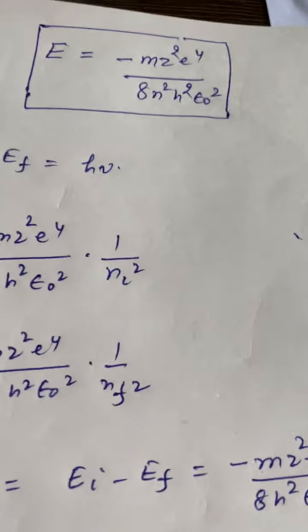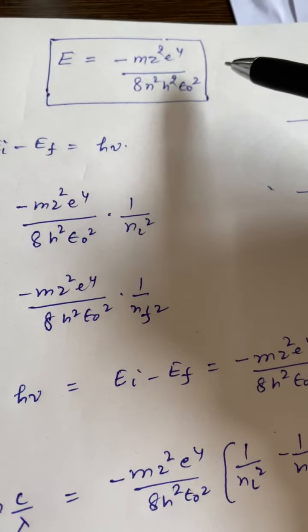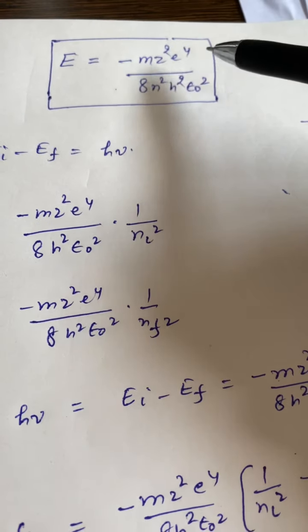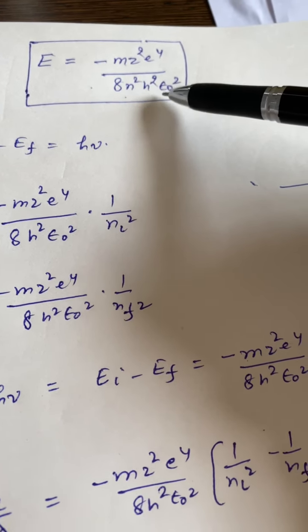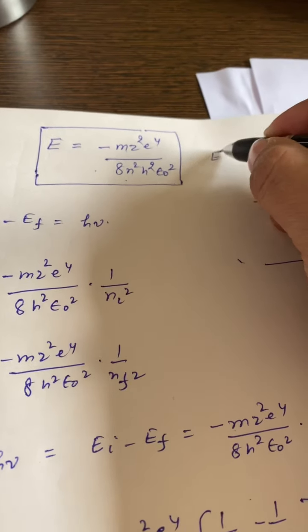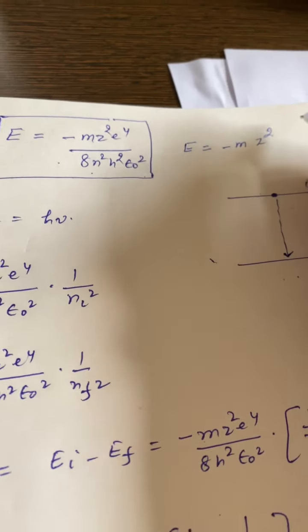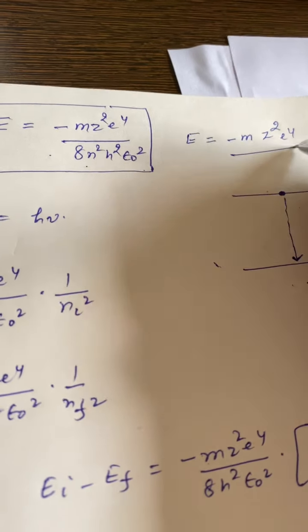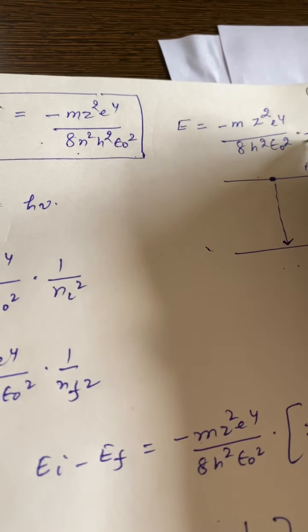Now in the case of the hydrogen atom, we have calculated the energy, which is E equal to minus m z square e raised to power 4 over 8 n square h square epsilon naught square. Rewriting this equation, E is equal to minus m z square e raised to power 4 over 8 h square epsilon naught square, into 1 by n square.